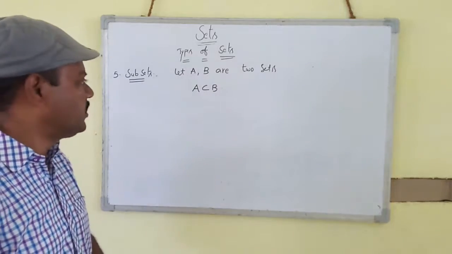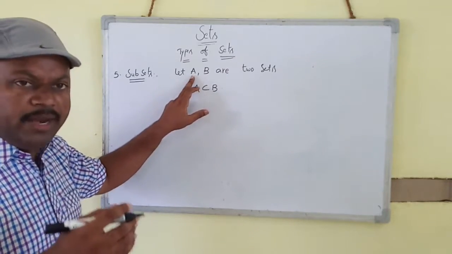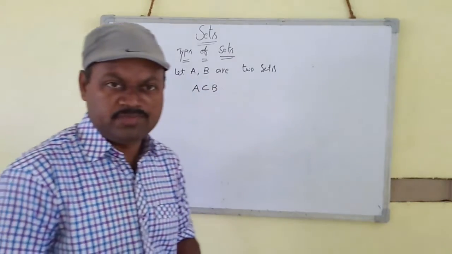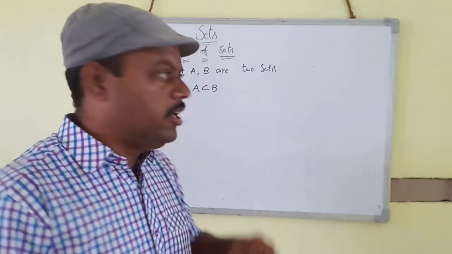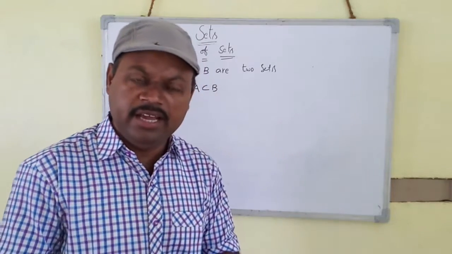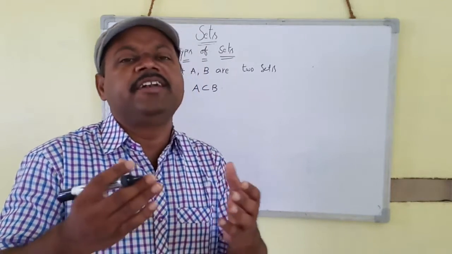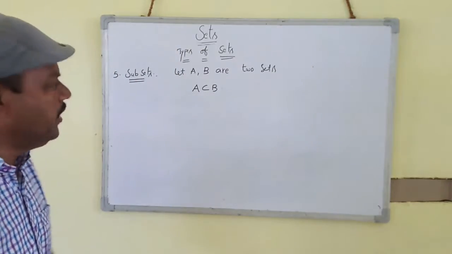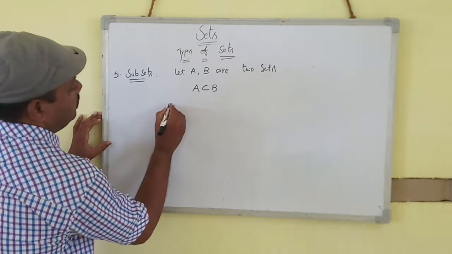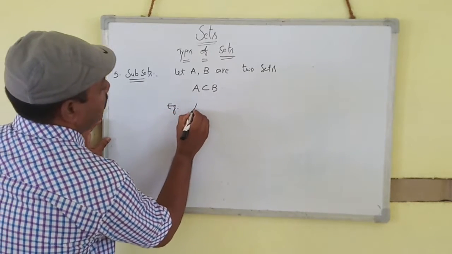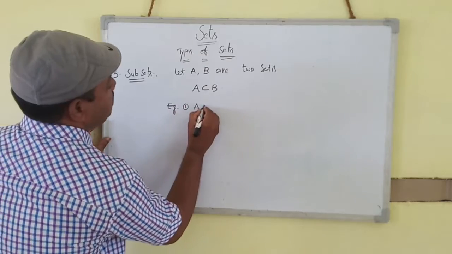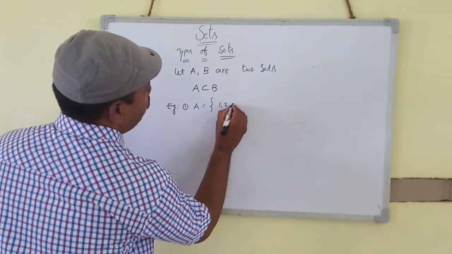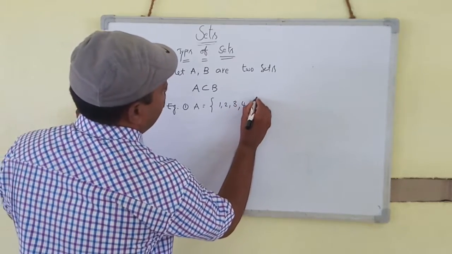Okay, students and friends, all the elements in A must also be in B. If all elements of set A are also in set B, it is denoted by A subset of B. One example: A is equal to the set of 1, 2, 3, 4, 5.